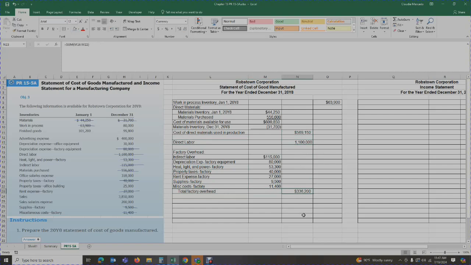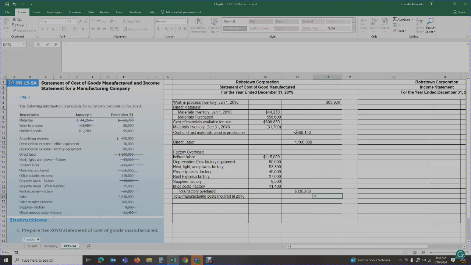Now that we've got the three totals, we can get our grand totals, and our grand totals go on the last column. So we're going to have our total manufacturing costs incurred in 20Y8. I'm going to put it in the last column.